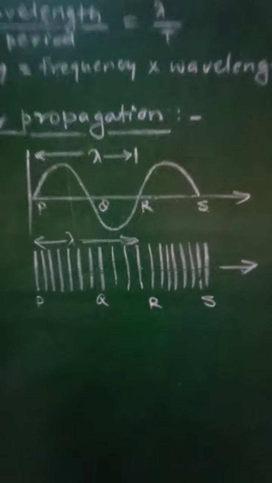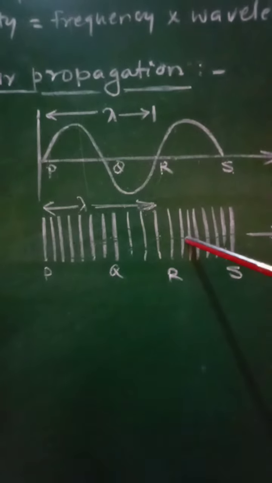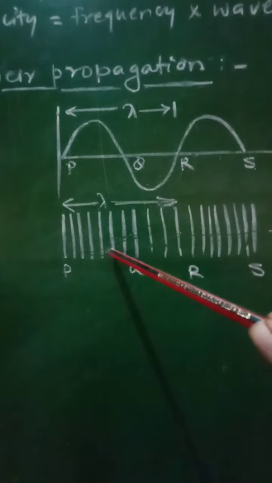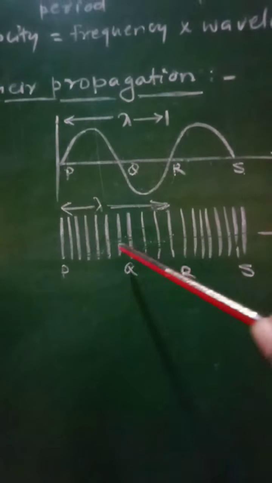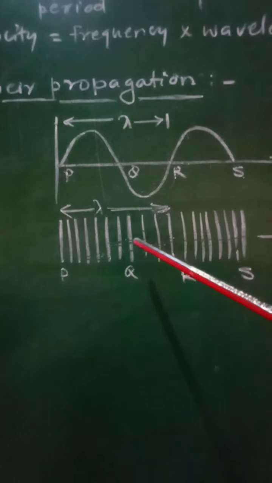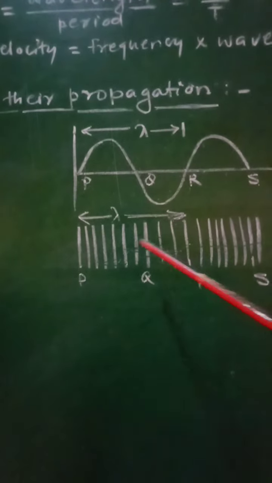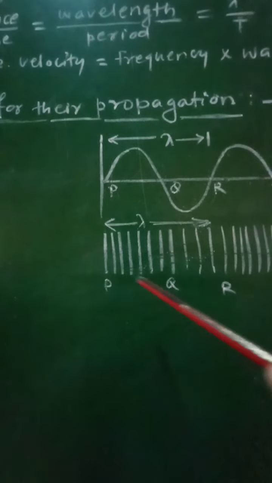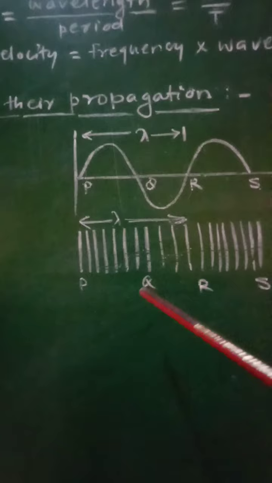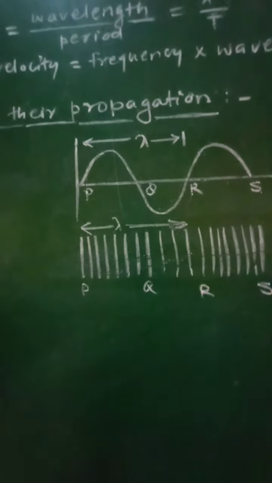The region in which particles are crowded will be a compression, and the region at which particles are widely separated will be a rarefaction. One compression and one rarefaction form a cycle of a longitudinal wave, and the distance between P and R or Q and S, which are in the same state, will be the wavelength of this wave.